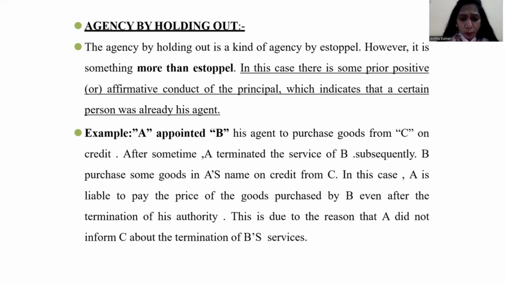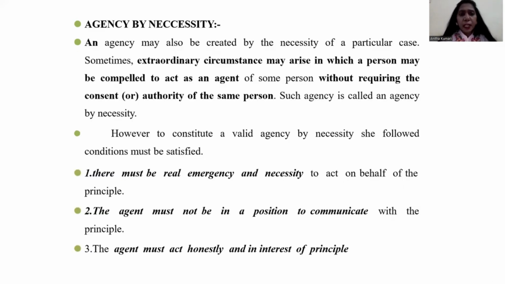So in this situation, who is responsible? Obviously, A, the principal, is responsible. Why? Because as per the Agency Act, as I told you, whenever the agency comes to an end, it is the duty of the principal to communicate to everyone that there is no relation between the particular agent and principal, because the agency is created based on some trust, right? So in case it comes to an end, the person related to the business has to communicate to everyone.